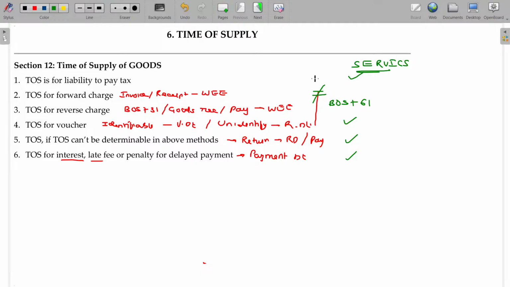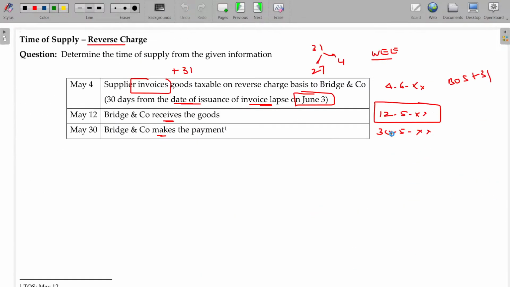Okay. Only the first one is also the same. Third one, only one difference. Fourth also the same. Fifth the same. Sixth the same. Only this one will not be the same. This one you have to understand in detail. So instead of RCM, instead of 31 days, you have to add 61 days. Okay. Let's see here.